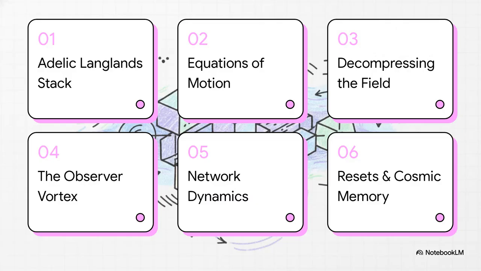To make sense of all this dense math, we're going to break it down into 6 logical steps. 1. The Adelic Langlands stack. 2. Equations of cosmic motion. 3. Decompressing the field. 4. The observer vortex. 5. Network dynamics and gravity. And finally, number 6, resets and cosmic memory. We'll take this step by step.